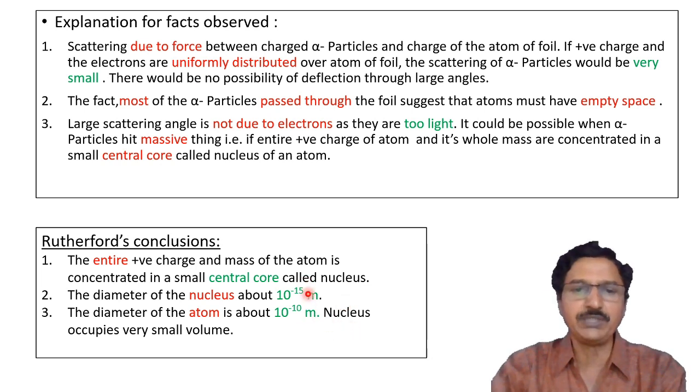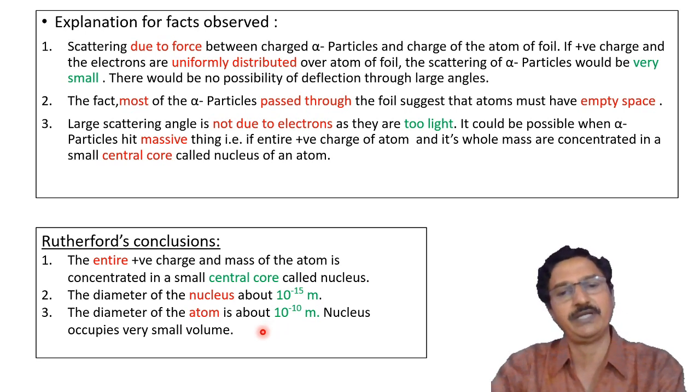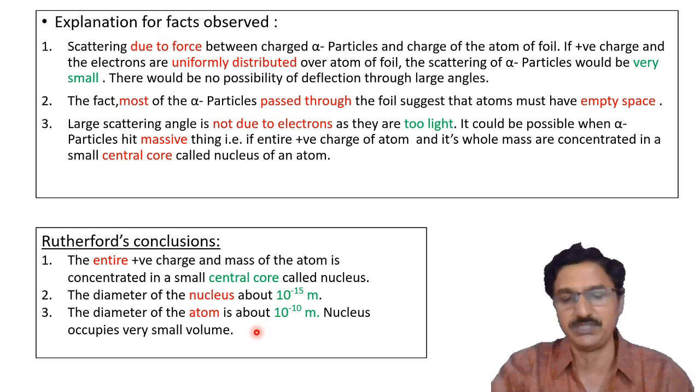If we compare these two figures, we observe that between the central positive nucleus and the outer part there is a very large space. Hence, the nucleus occupies a very small volume, and outside that there is very large empty space.